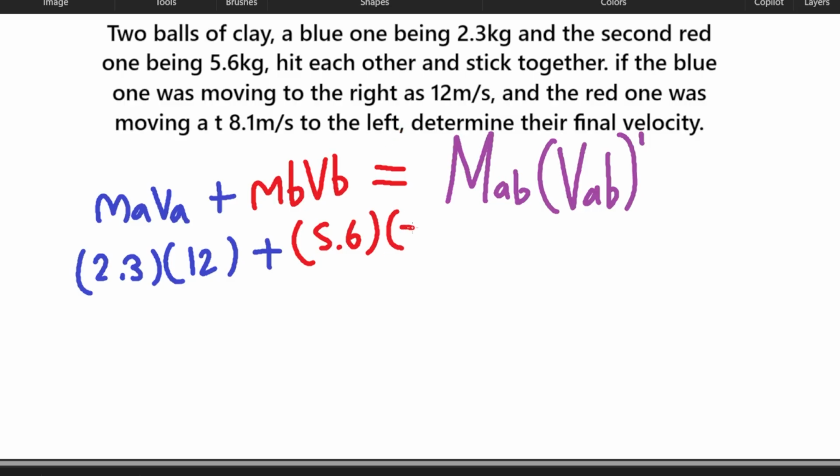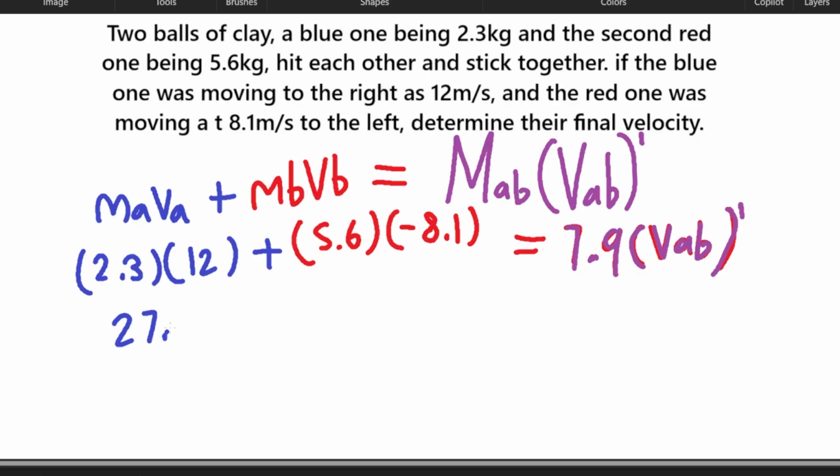So we just write a negative. Because it's moving to the left, and we've denoted that moving to the right is positive, it's moving in the opposite direction, so we put a negative sign. And this is equal to MAB. To find out the mass of them together, just simply add their masses together.